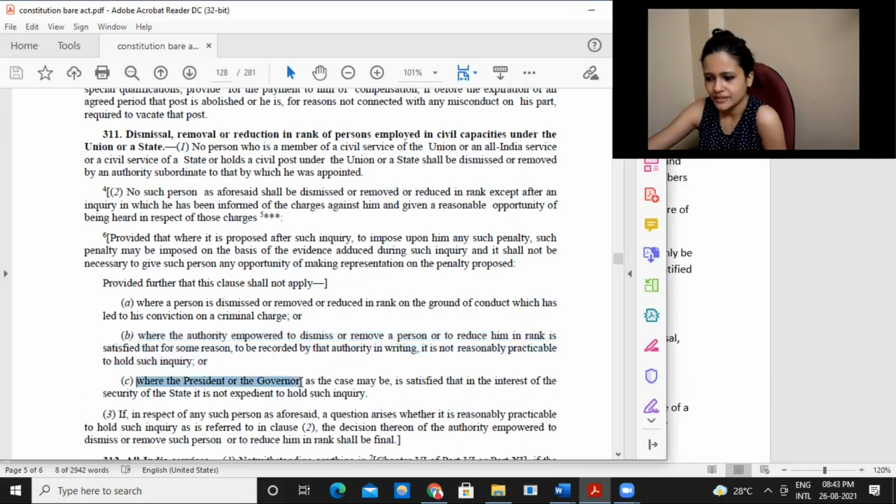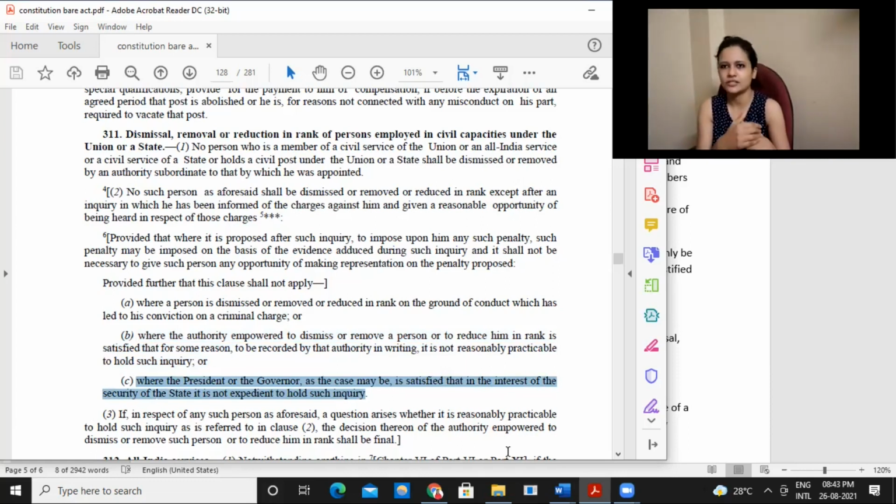Where the president or governor, as the case may be, is satisfied that in the interest of security of the state, it is a better decision not to conduct the inquiry, right? Sometimes it may be only because of security reasons, some confidential information might be leaked in case an inquiry is done.